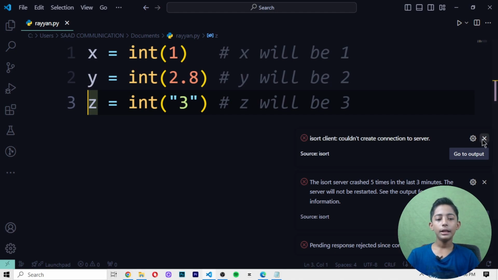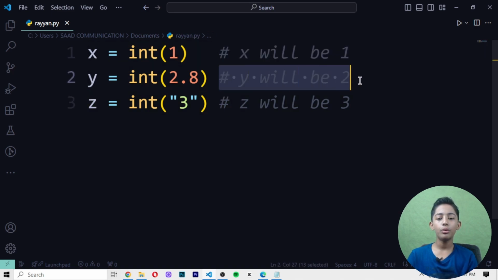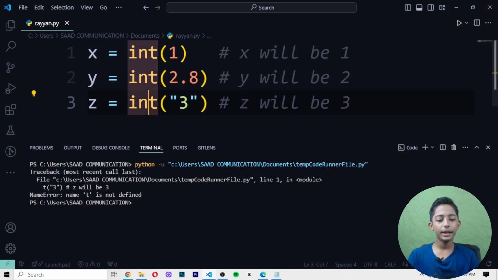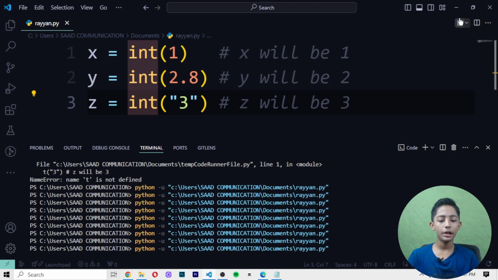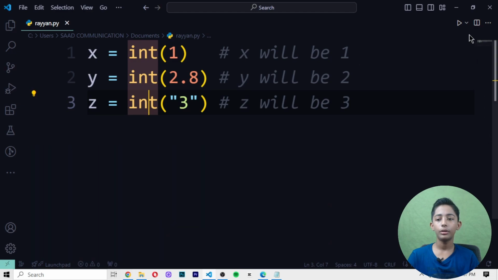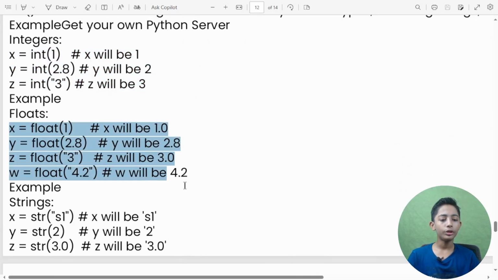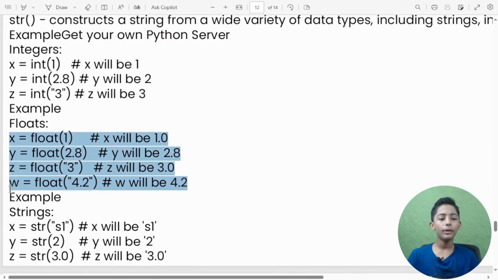Now in that code I write here x equals int 1, so x will be 1, y will be 2, and z will be 3. Now when I run it, it is giving me no output. Here you can see it is not giving me the output. Why? Let me tell you. For example, there are floats and there are strings. So why is it not giving me the output?